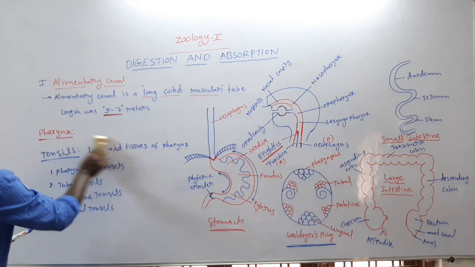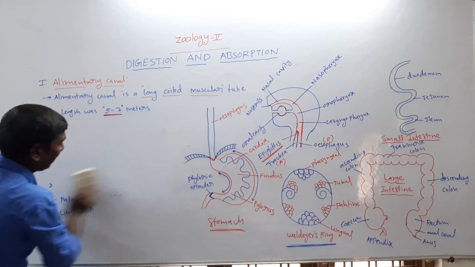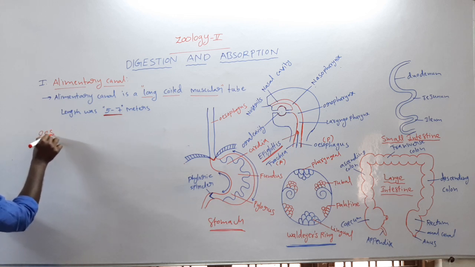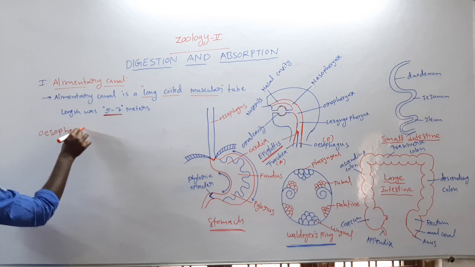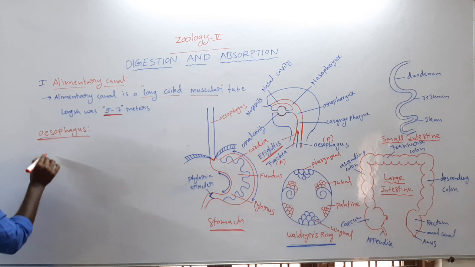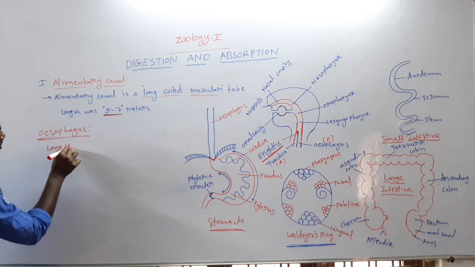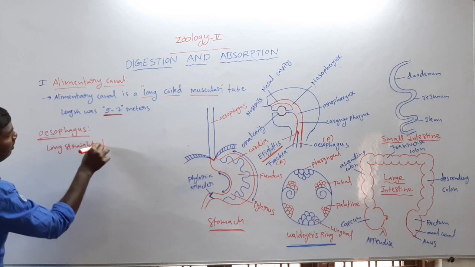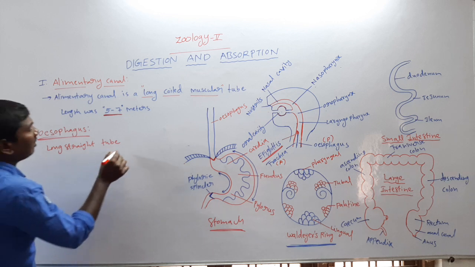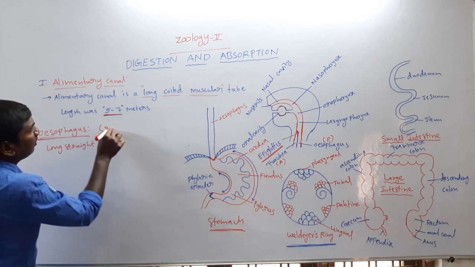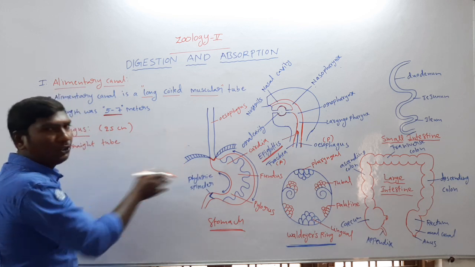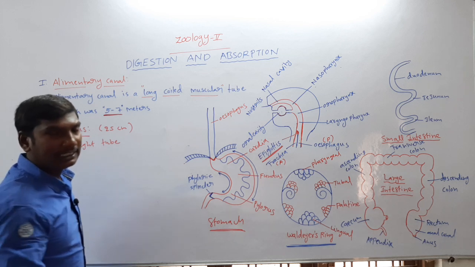Next one, the pharynx opens into the esophagus. The esophagus is a long straight tube. The length is 25 centimeters.